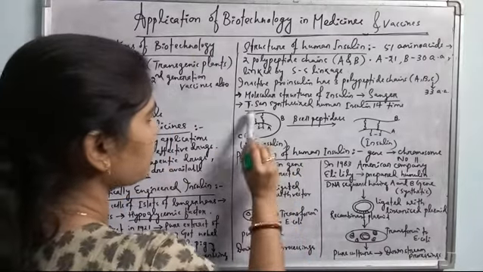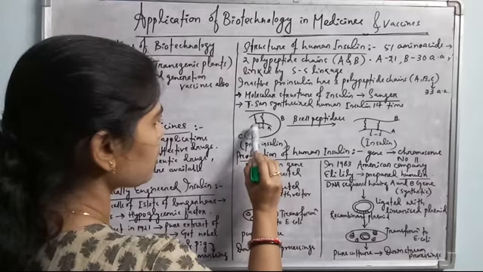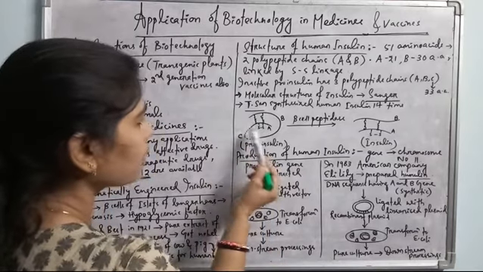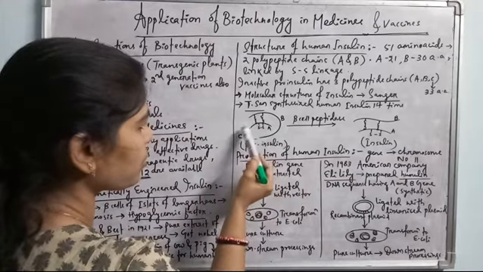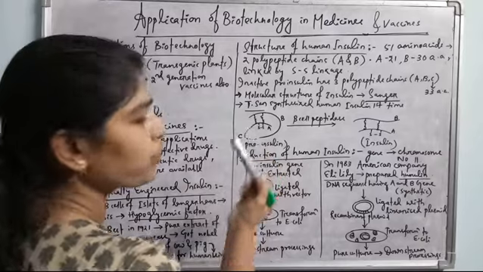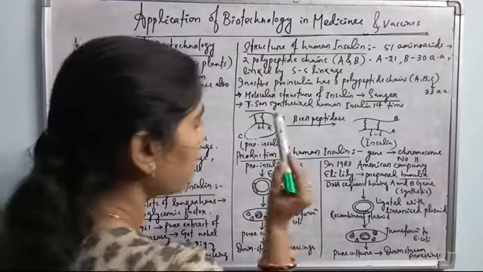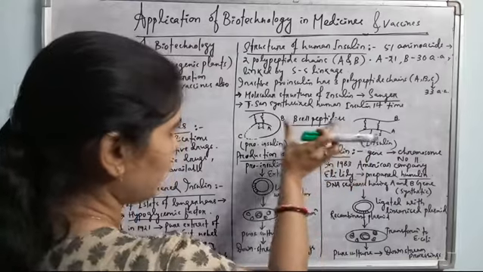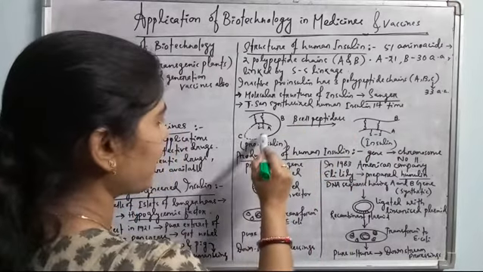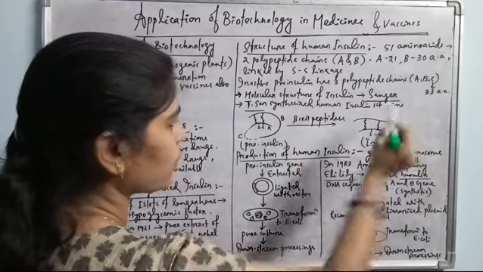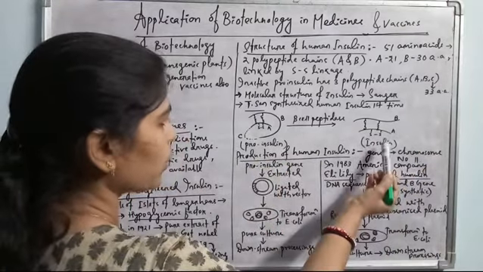See here, this is the B polypeptide. This one is the A polypeptide. These are linked by disulfide linkages. And this dotted structure is the C polypeptide. This C polypeptide is removed during the post-translational modification by the enzyme beta cell peptidase. This enzyme causes the removal of the C peptide. And this is the active form called insulin. This is proinsulin, which is converted into insulin.